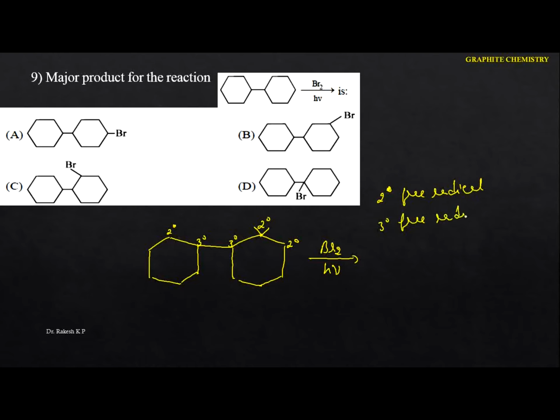Among the free radicals, we come to know that tertiary free radicals are more stable than secondary, then primary, and the next will be methyl free radicals. So which carbon atom produces the tertiary free radical? That is the tertiary carbon atom. Hence the bromine is attached to the tertiary carbon atom, and here we are going to get this compound. One of the hydrogens present maybe here or maybe here. I am going to show it in this one. This is the major product. Hence in this case the option is D. Okay, next one.